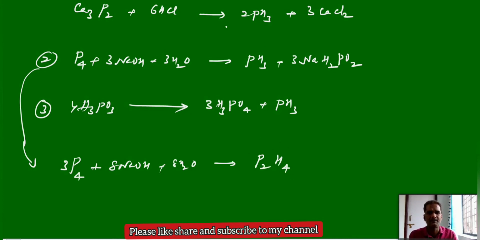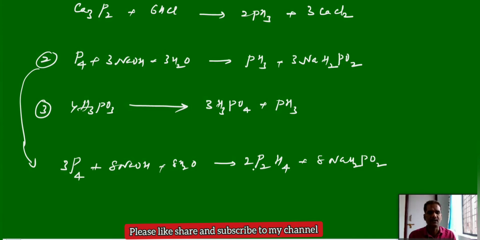Apart from phosphine, when you prepare the phosphine from calcium phosphide or phosphorus, we will get diphosphine as a byproduct, but in a very small quantity. And it releases, as usual, sodium hydrogen phosphide.